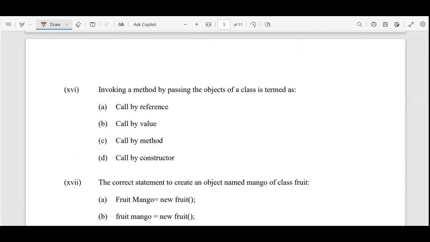Now 16th MCQ, invoking a method by passing the objects of a class. Invoking a method means calling a method. You know very well, a method is a separate block. If you want to use a method in your program, then you need to invoke or call it with the help of one external statement. So two ways are there. You can pass the object, and the second one is pass by value and pass by reference.